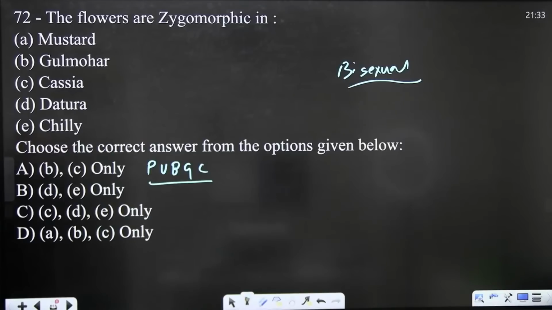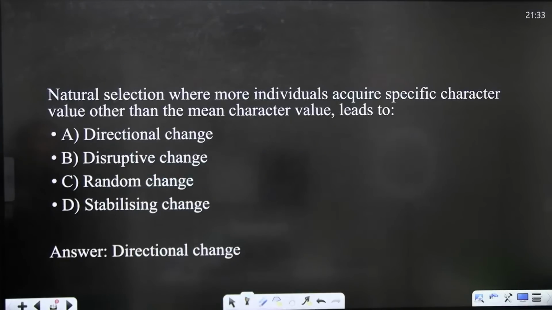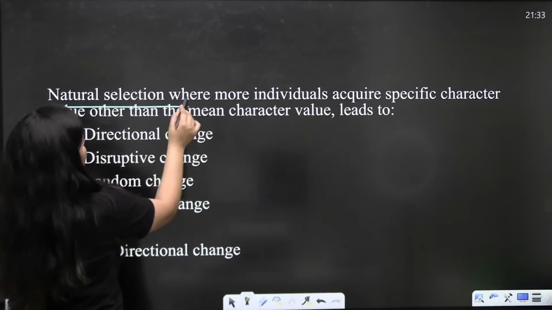The answer is not given here, but I think you guys can answer it. Gulmohar is there, cassia is there, definitely. So, B and C will be the correct answer. Okay, the answer is already marked here. You guys can check here.